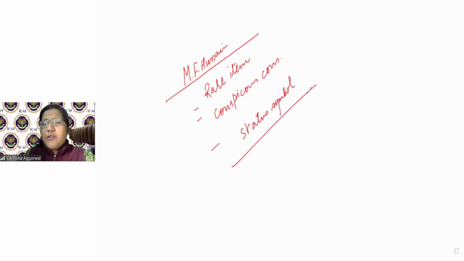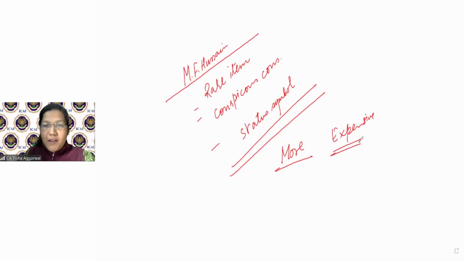And don't you know, many a times due to status symbol, people are ready to buy more of the painting only when it is expensive. Now, don't you think it's opposite to my law of demand? My law of demand does not stand true in this case, isn't it?